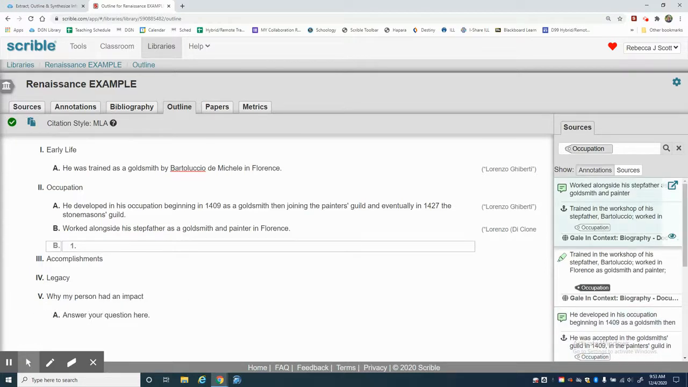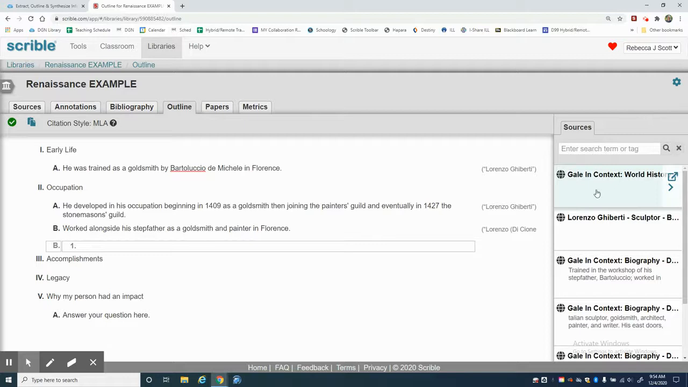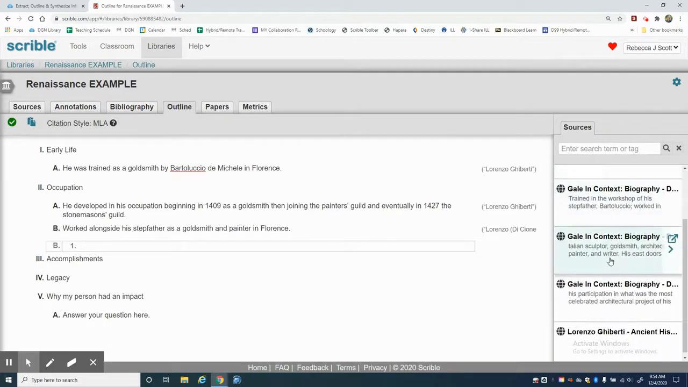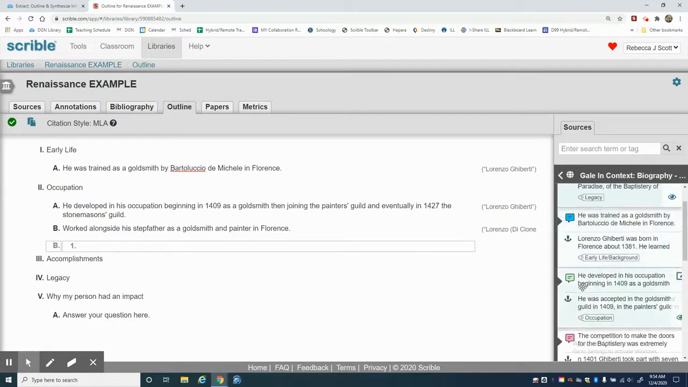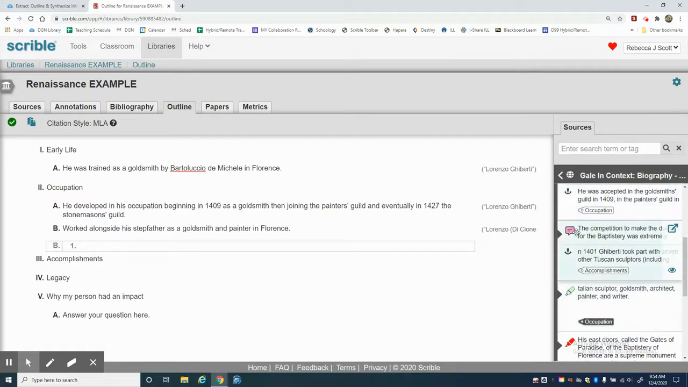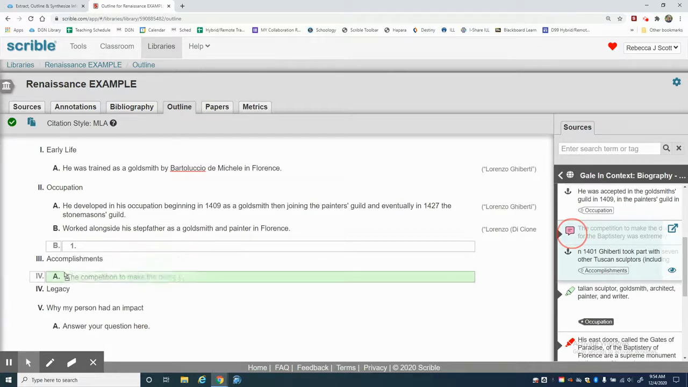Now, for those of you who didn't have a tag for all of your articles, not to worry. All you need to do is X out of the tag here. So I'm clicking on Clear Search, and that brings up all of my sources. And I can select one of my sources by clicking on the Browse Annotations icon, and that brings up all the annotations that are in that article. And I can see here that I've got something for legacy, something for early life, something for occupation, and something for accomplishments. So I can drag from here over to accomplishments.